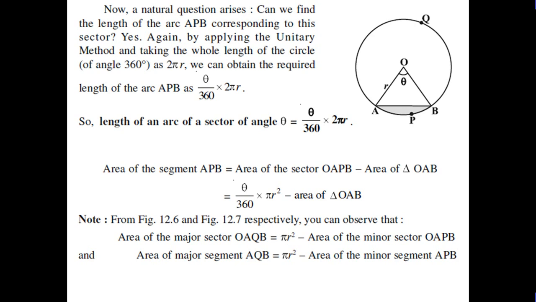Area of segment APB is equal to area of sector OAPB minus area of triangle OAB, that is pi r square theta upon 360 minus area of the triangle. In other words, here is the new identity: pi r square theta upon 360 minus 1 by 2 r square sine theta. So students, applying this identity.